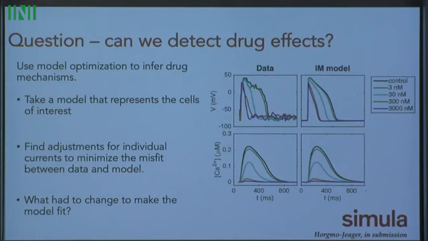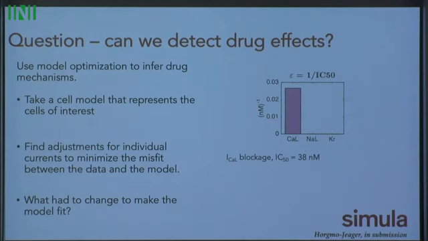And this all depends on how you ask the question. Here in this case, we're asking what drug characteristic does it have to have, and specifically what sort of IC50 value does it have to have for all the different channel blocks. And we see, okay, this drug looks like it's a calcium channel blocker with an IC50 of about 38 nanomolar. And we know what this drug is. It's nifedipine, and that seems to work quite well. We can go to literature and say, yes, that's actually what's happening.